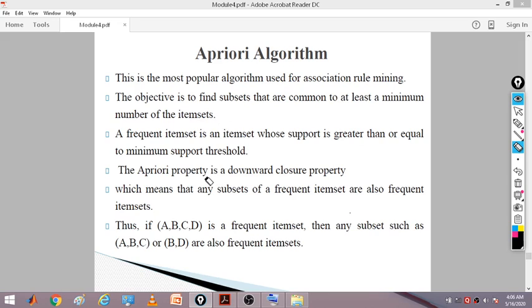The Apriori property is the downward closure property, which means that any subset of a frequent item set is also a frequent item set. If you have a set A, B, C, D, then any subset, such as A, B, C or B, D, is also a frequent item set. So if A, B, C, D are frequently purchased, then A, B, C is also frequently purchased, and B, D is also frequently purchased. This is the closure property.